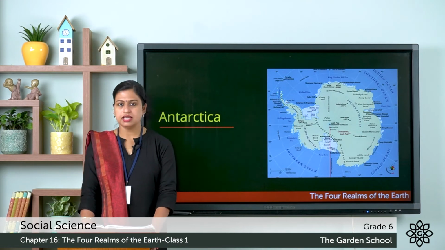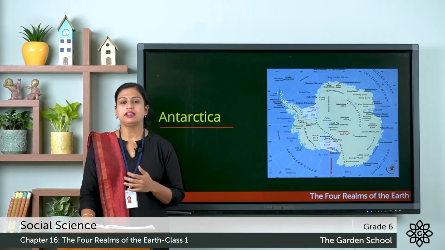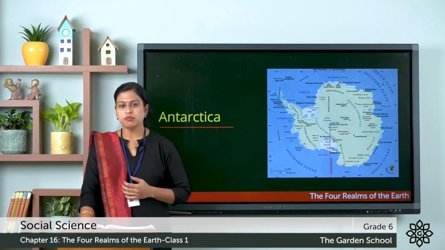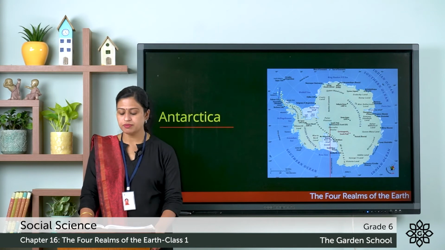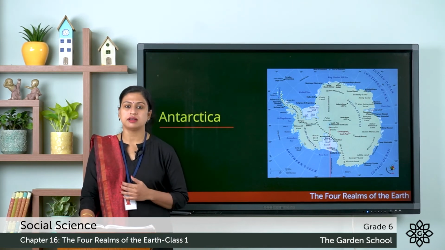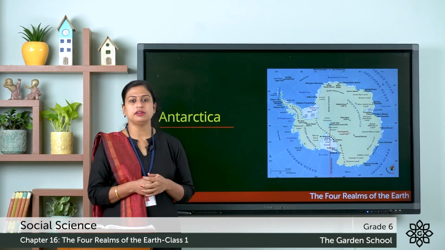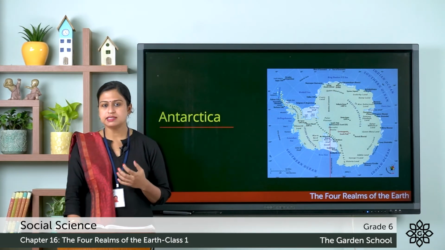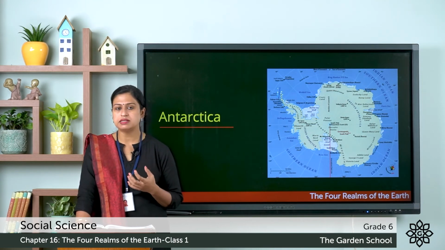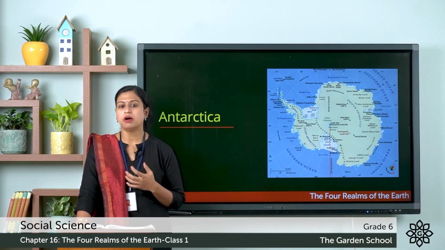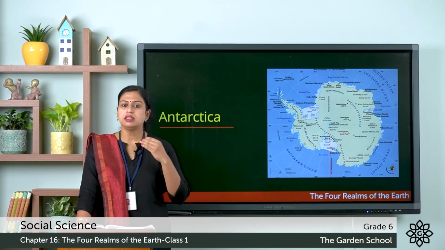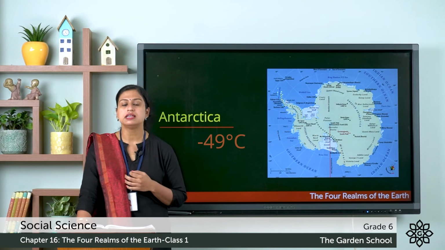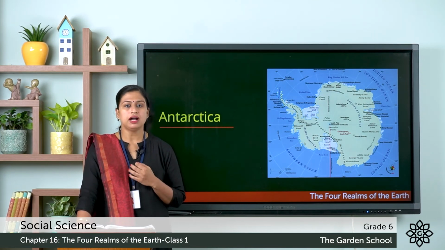Now the next continent is Antarctica. Here Antarctica is the world's driest and coldest continent, and you can see on the map that it extends from the South Pole to the Antarctic Circle. It is also known as the white continent because throughout the year it is covered with snow, and only penguins, seals, whales and some other animals are found here, and there is no permanent human habitation here, and the average temperature of this continent is -49°C. So this was about Antarctica.